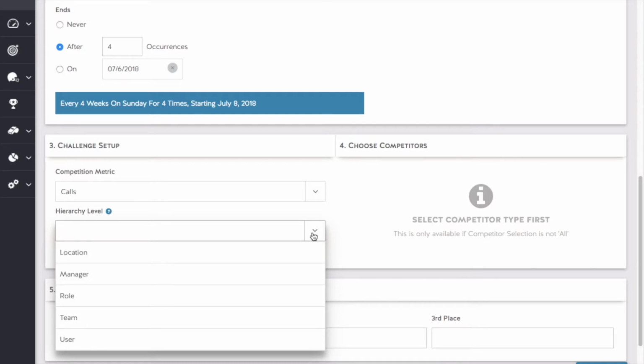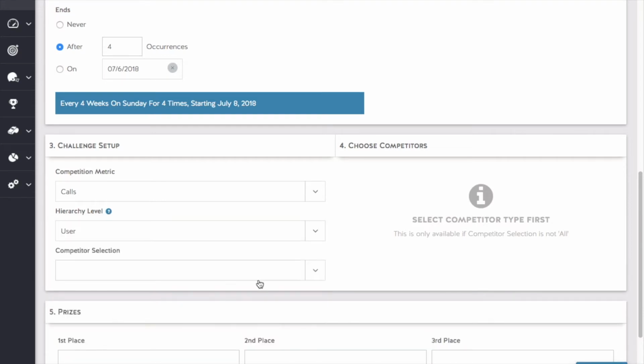The hierarchy level selector allows us to define who are the groups that will compete with each other. Will locations compete with other locations? Will managers compete with other managers, taking advantage of their collective team score? Will different roles compete with each other? Will teams compete with each other? Or lastly, will individual users compete with each other? That's what we'll select for this competition.